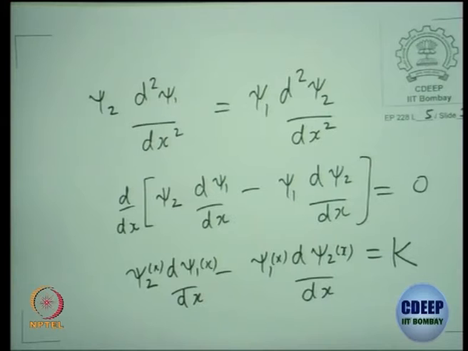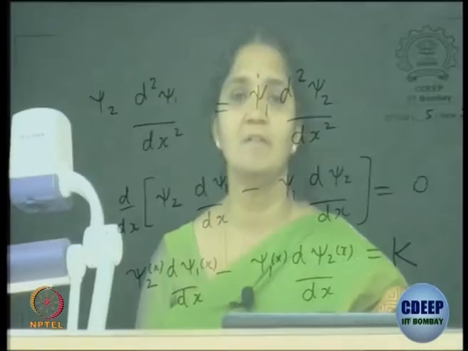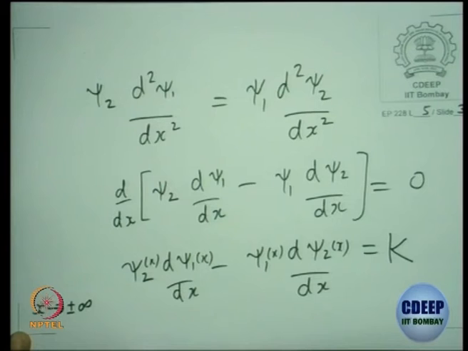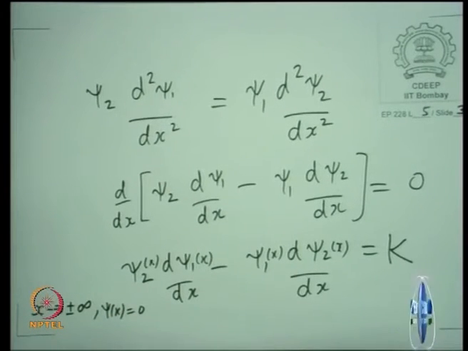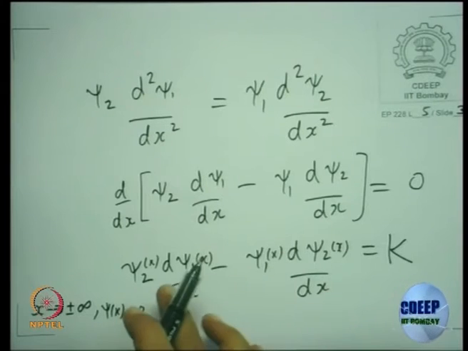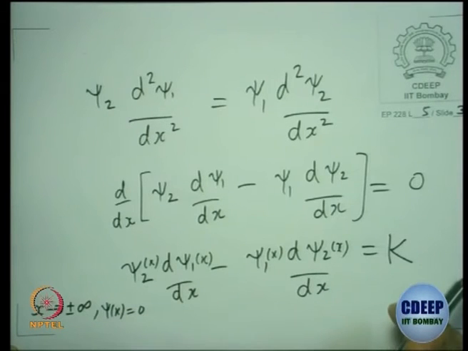For x tending to plus or minus infinity, we are looking at a bound state solution where it should be exponentially damping. So what happens as x tends to plus or minus infinity? The wave function itself will be 0, which means this constant should be valid even at x tending to plus or minus infinity. So, for a bound state, we can definitely put it to be 0.